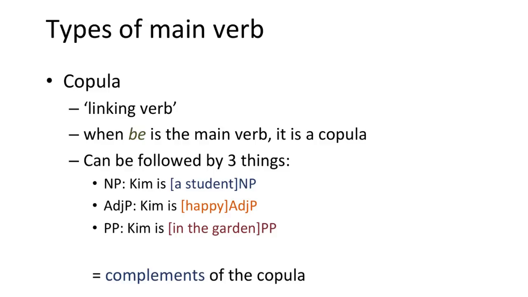There are three types of phrases that can follow a copula. A noun phrase, Kim is a student. An adjective phrase, Kim is happy. Or a prepositional phrase, Kim is in the garden. The phrase that follows the copula is called the complement of the copula. So in Kim is a student, a student is the complement. In Kim is happy, happy is the complement. In Kim is in the garden, in the garden is the complement.